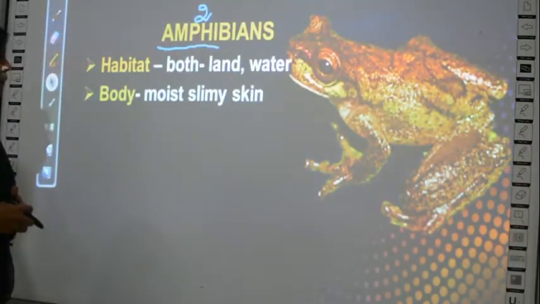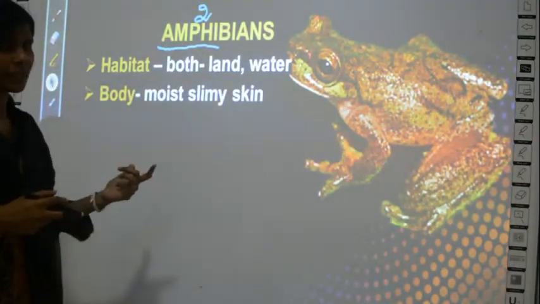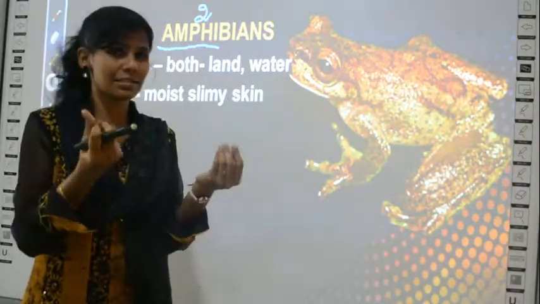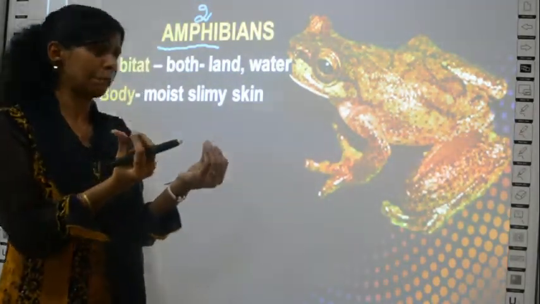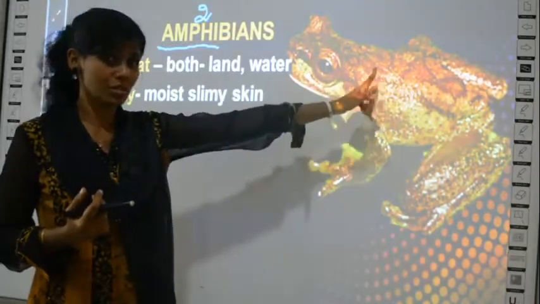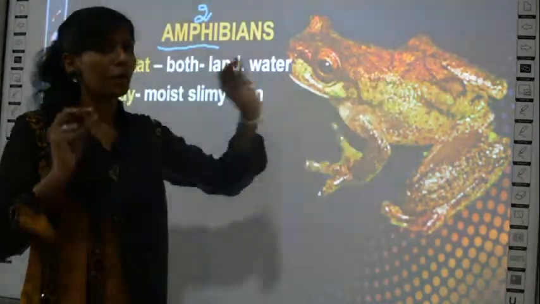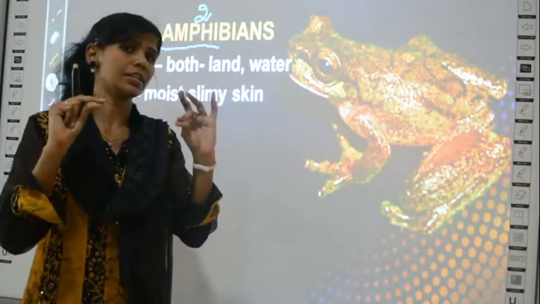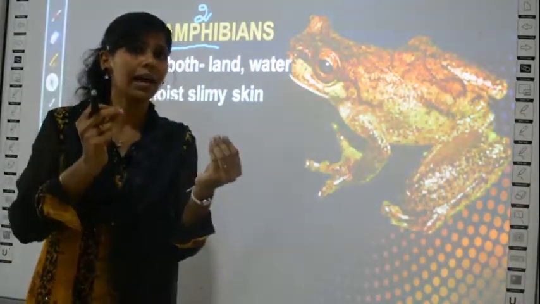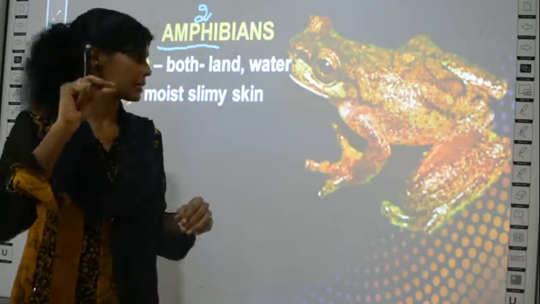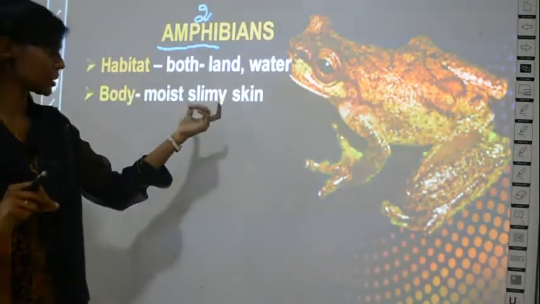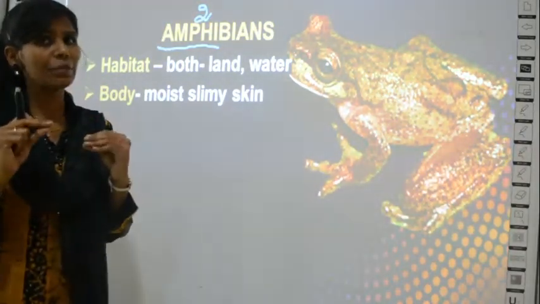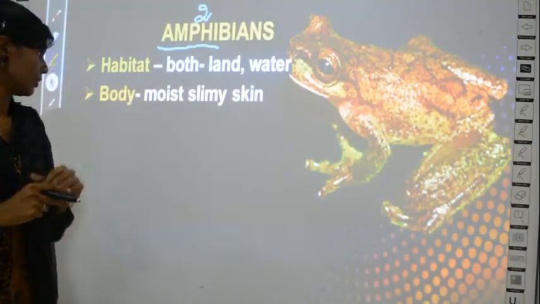And what about their body? They are moist. See, it is not dry. Usually it is sticky or slippery in nature. The body of a frog, this is a frog, right? So it is moist in nature, and it is slimy. Slimy means it is sticky. It is not dry. It is like having some water on it, which is sticky in nature. So they have slimy skin. The skin is slimy and moist. It is not dry.